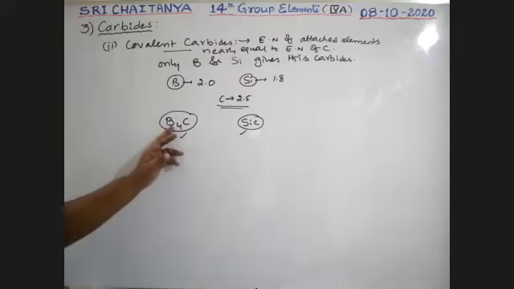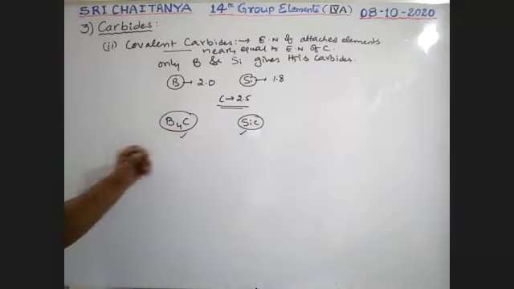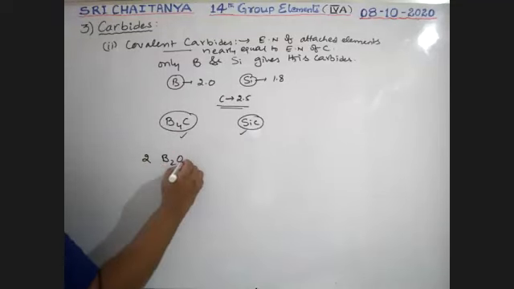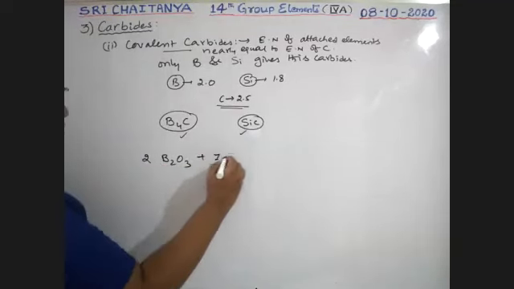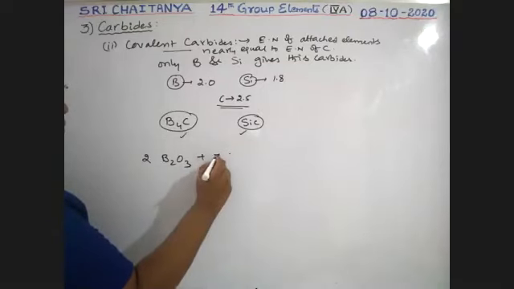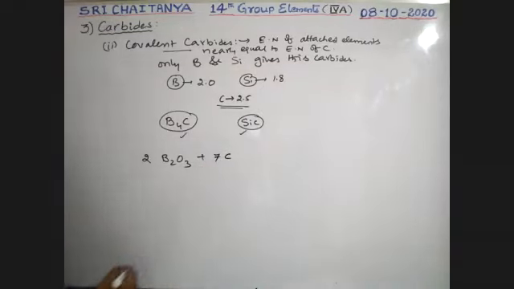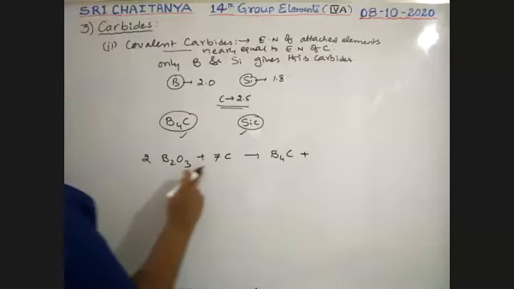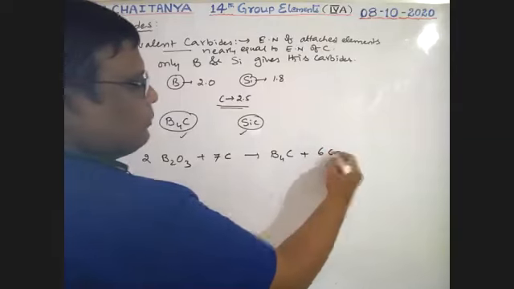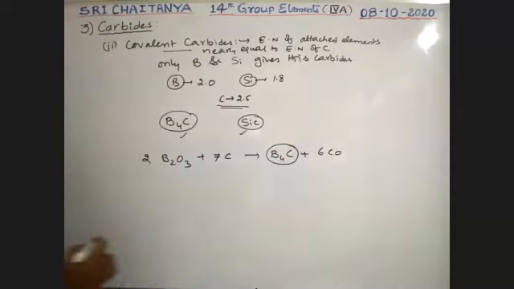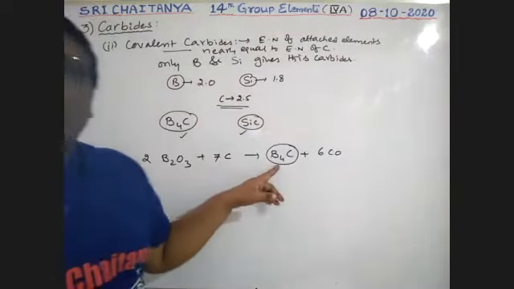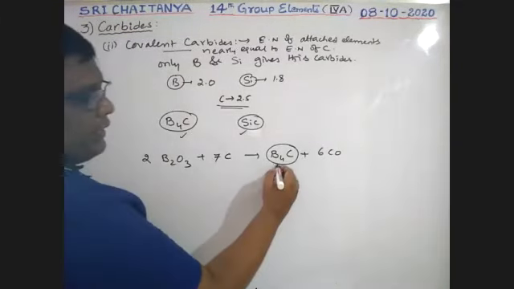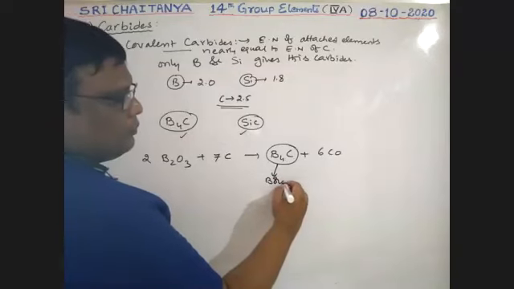Now how to prepare this B4C? That is the preparation: when B2O3 is strongly heated with carbon, that gives B4C plus 6CO. This is the compound B4C, boron carbide.